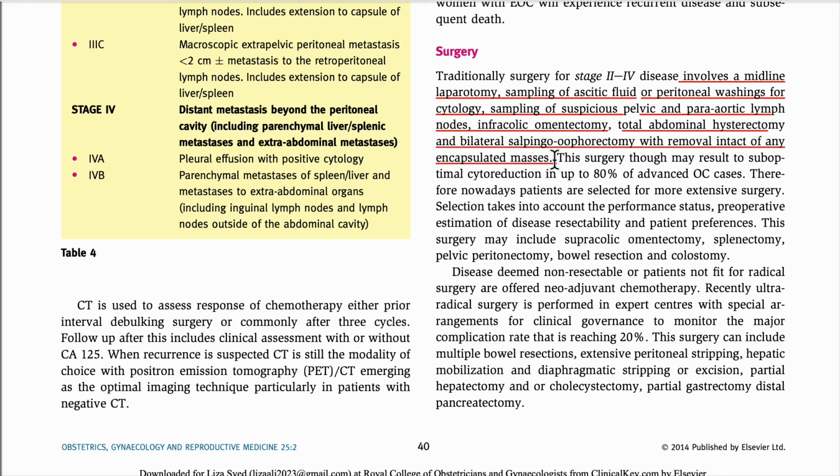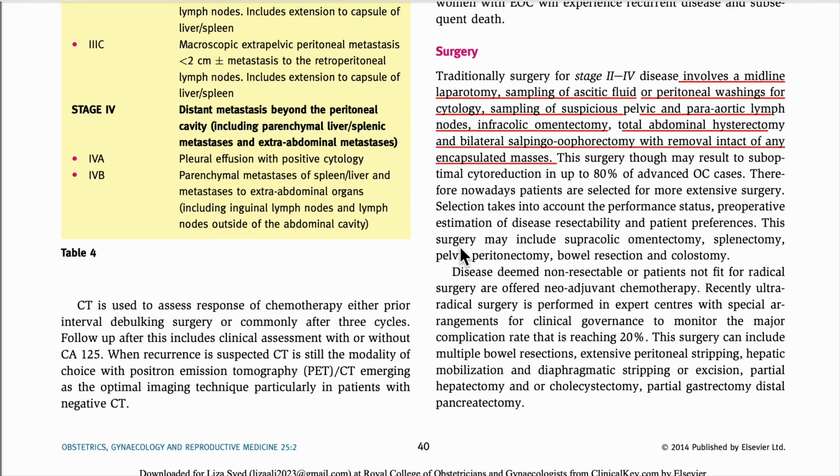Okay, so this we call debulking surgery, debulking laparotomy. So these are the points. Please remember them one by one. This is the sequence, they can change it.